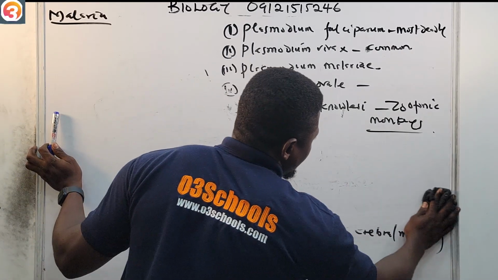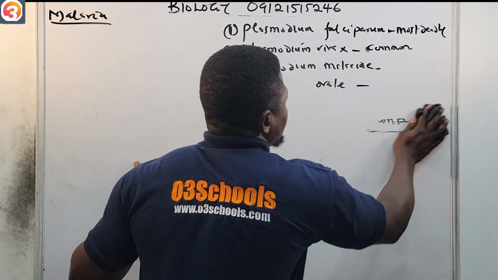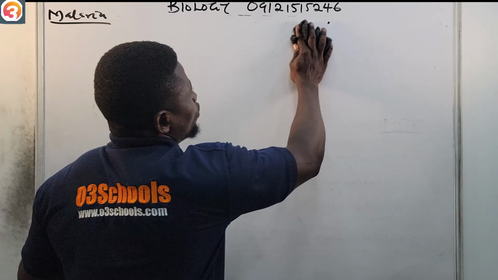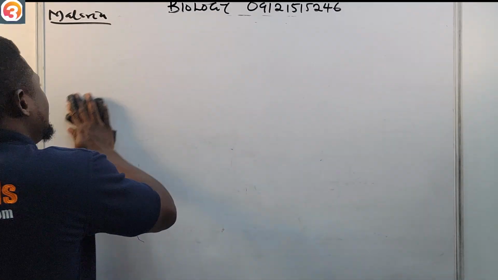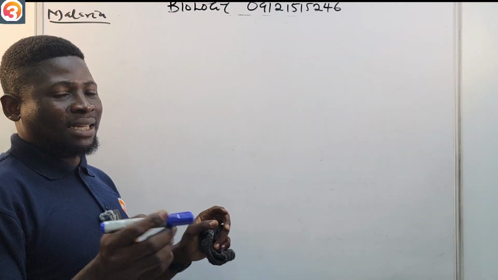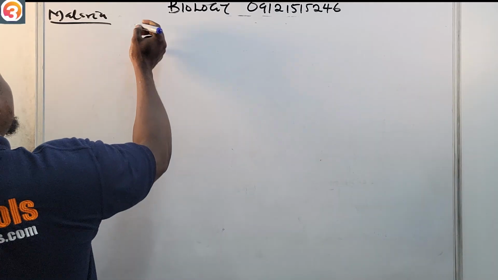The life cycle of Plasmodium. I'm going to look at it in 2 stages. One is the mosquito stage, that is the sexual cycle, which is called sporogony. Then we'll look at the human stage, which is the asexual cycle. So I'm going to look at the life cycle of Plasmodium.